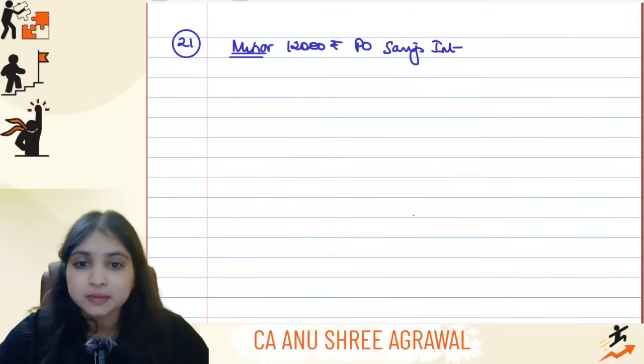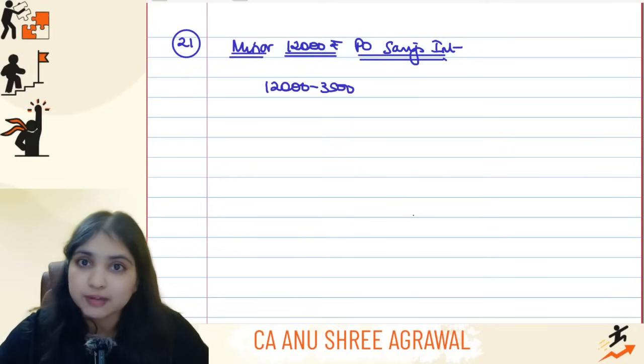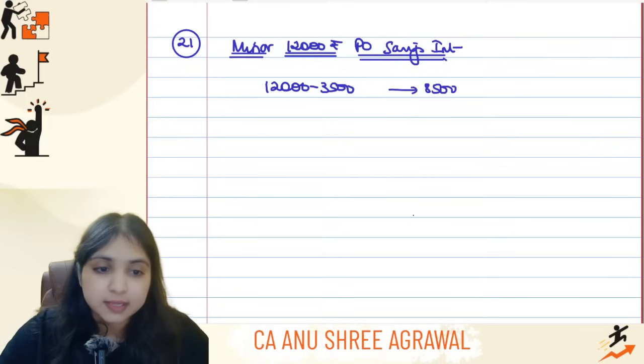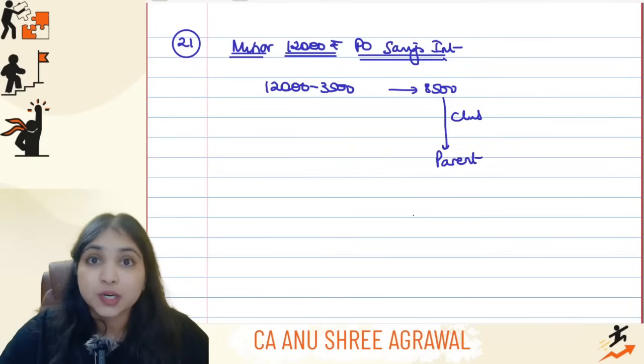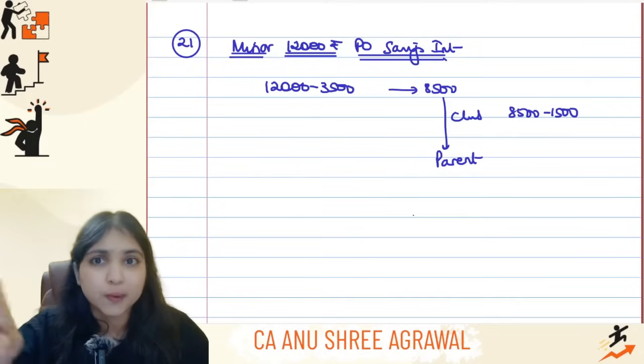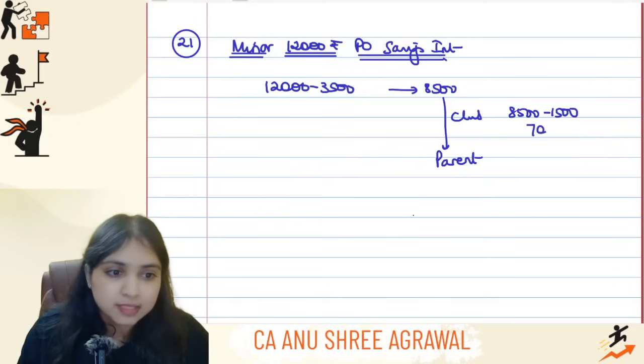Let's say there's a minor. This minor has earned 12,000 rupees post office savings interest. Post office savings interest, guys, how much exemption will you give? First of all, 3,500 exemption you will give. So what is the balance net number now? 8,500. This net number, what will you do? You will club it with the parent's income. But which parent? The parent who has higher income. When you're clubbing with the parent's income, you will give 1,500 exemption, provided the parent is following the normal regime. So how much net are you taxing in the parent's hand? 7,000, guys. 7,000 is going to be taxed in the parent's hand.